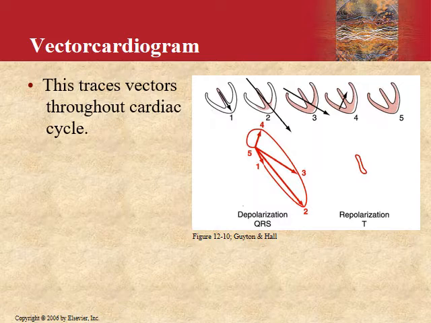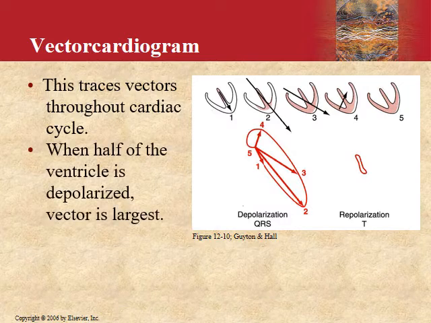So this is the so-called vector cardiogram, which depicts these changes at different times during different aspects of the cardiac cycle. One note that you can make clearly over here is when half of the ventricle is depolarized and half is not, you can see that the vector is largest. This would be at point 2.